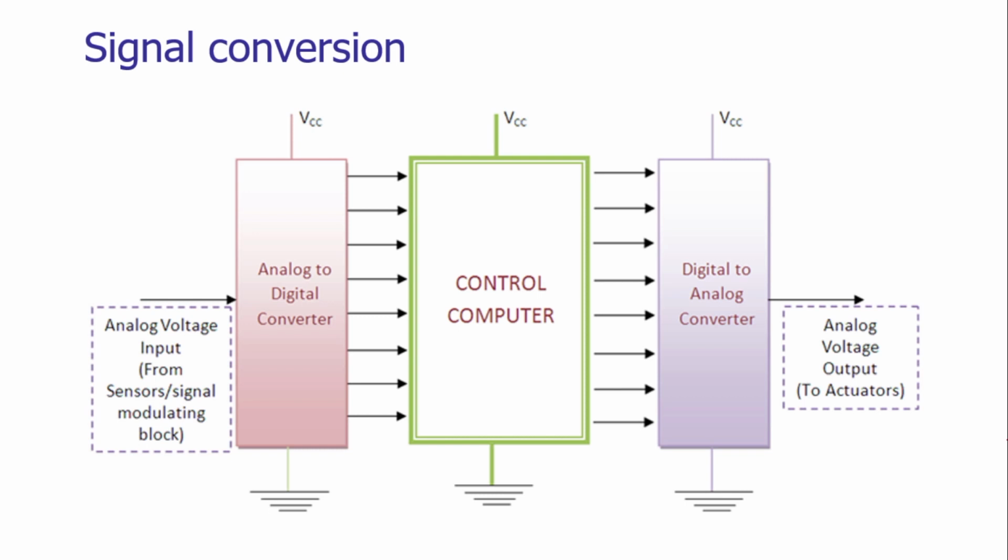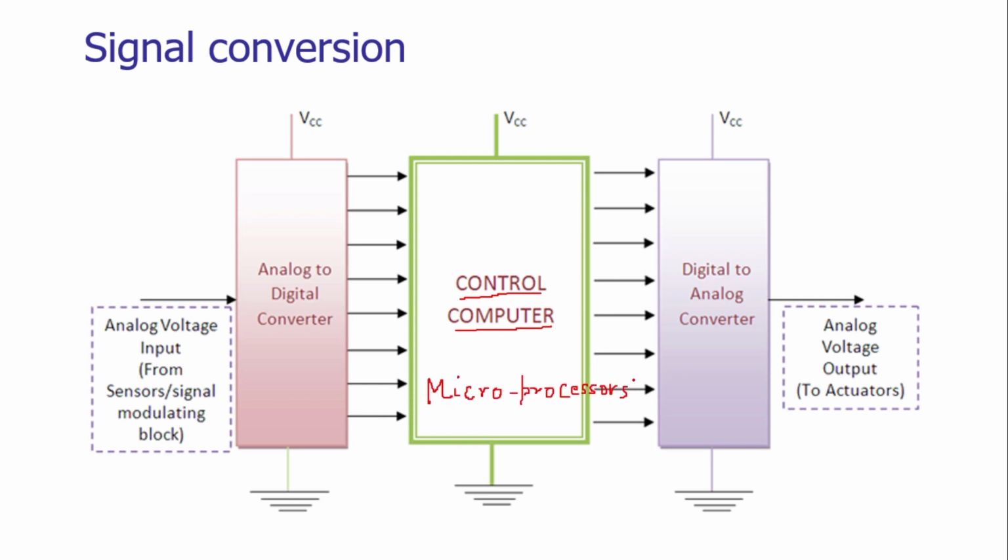Any automated system is being controlled by a computer. The computer has a microprocessor. The computers are working basically on the microprocessor technology.